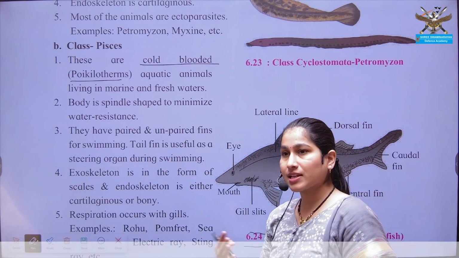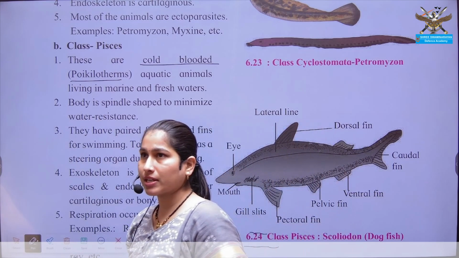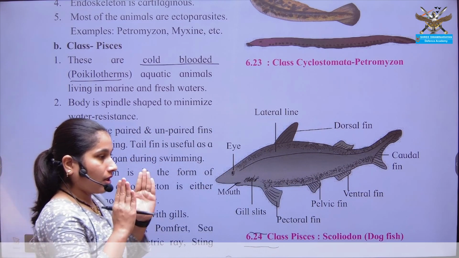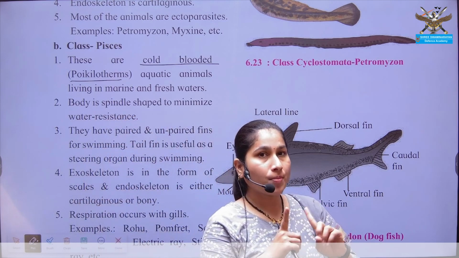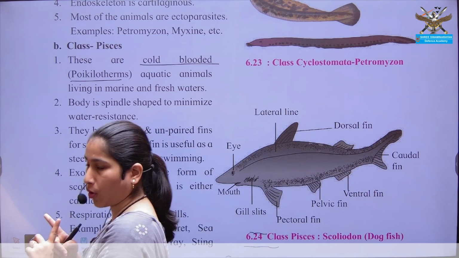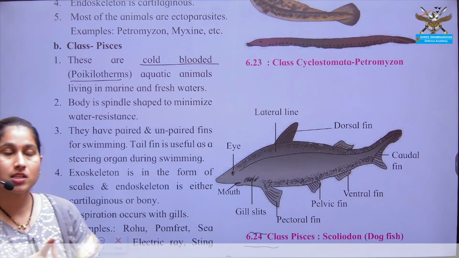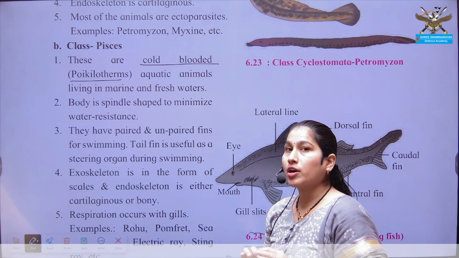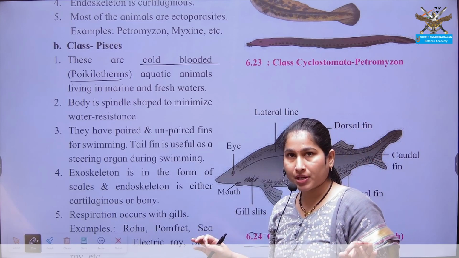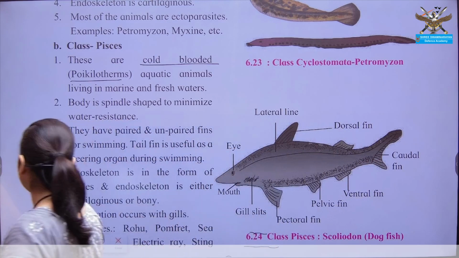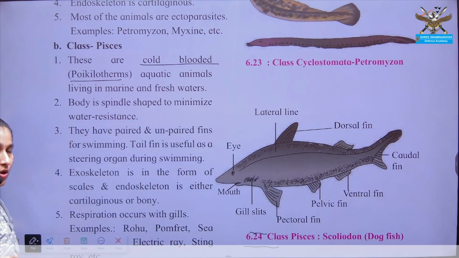The temperature changes as the external temperature changes. That's why they are cold-blooded. What is the characteristic of poikilotherms? That the organisms cannot maintain their body temperature independent of the external environmental temperature. This is the only point you have to remember regarding poikilotherms.